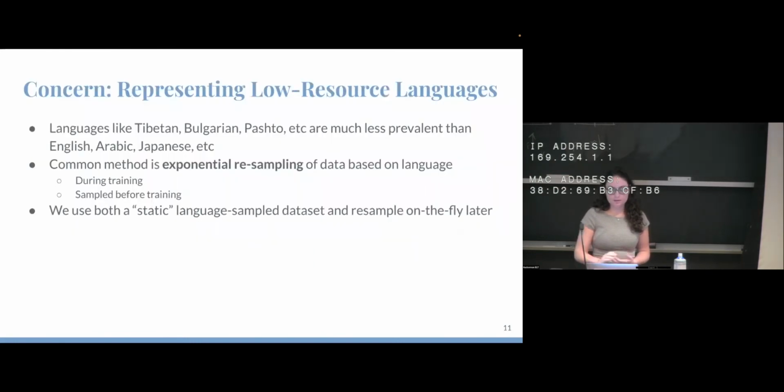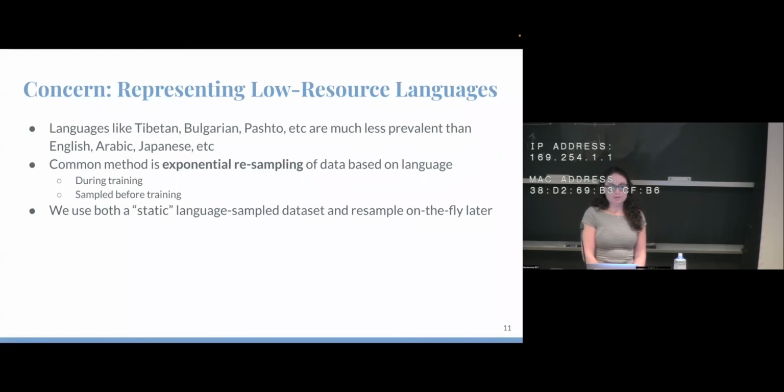A concern we had with this model was that we wanted to make sure we represent these low resource languages well. A common method when training a multilingual model is using exponential resampling of the data based on language.